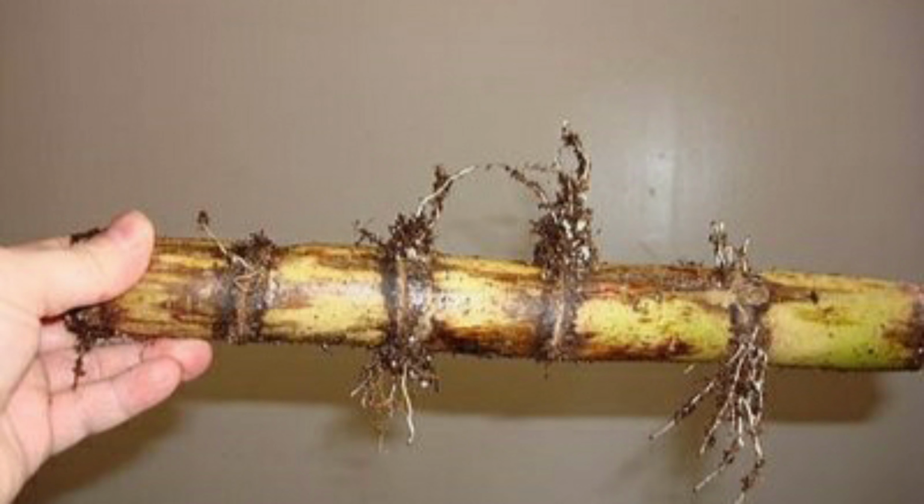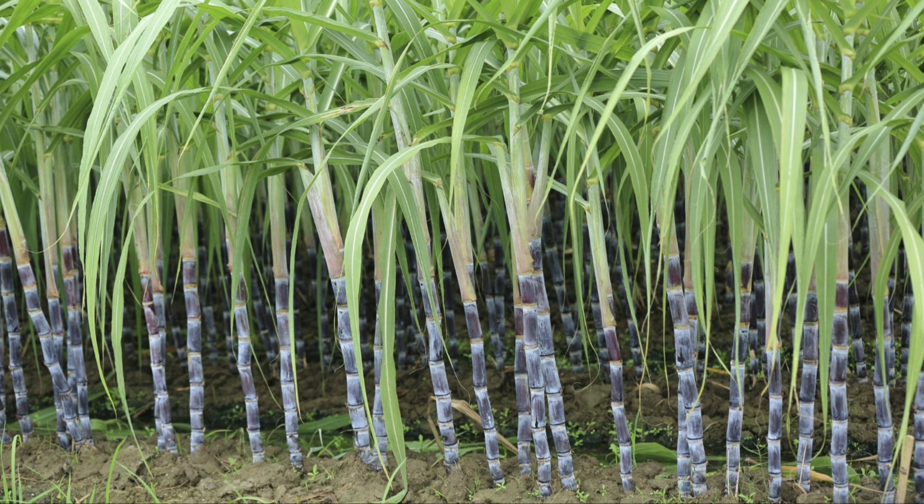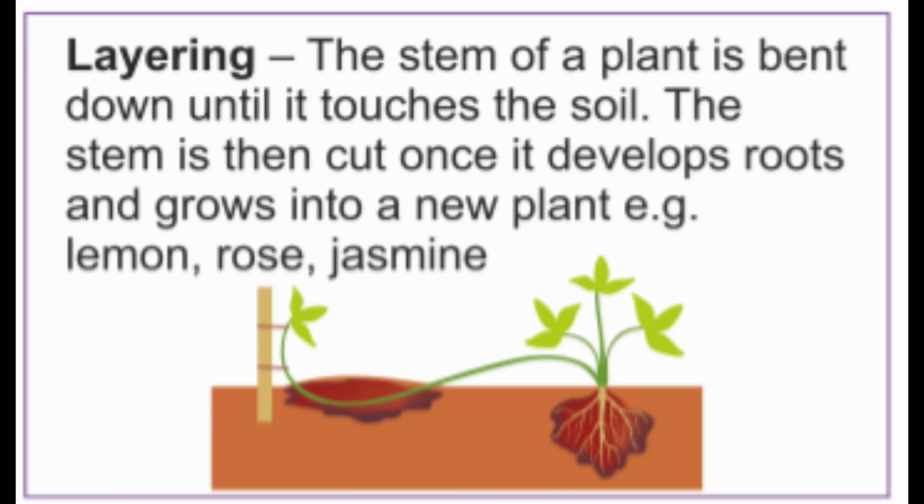Adventitious roots develop from the underground part of the stem, whereas buds develop and sprout on the aerial parts of the stem. The plant so developed is called a cutting. Later, these cuttings are transplanted in proper places.